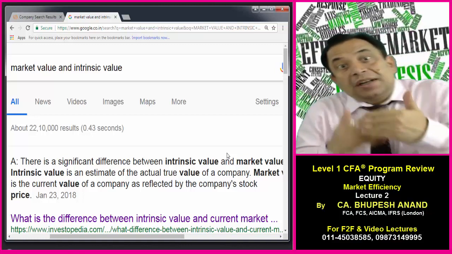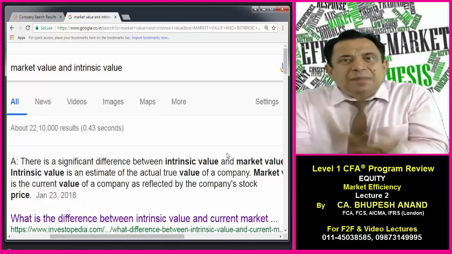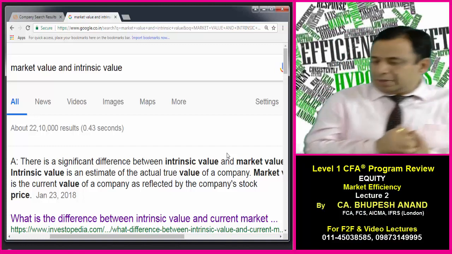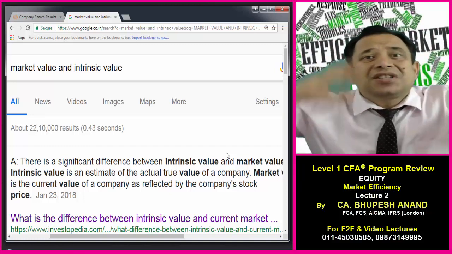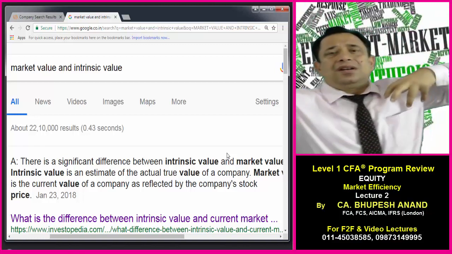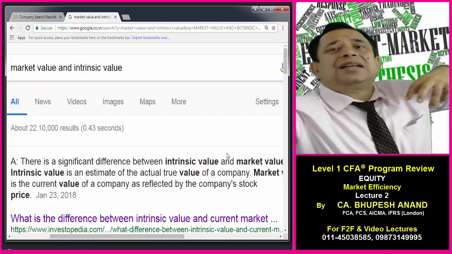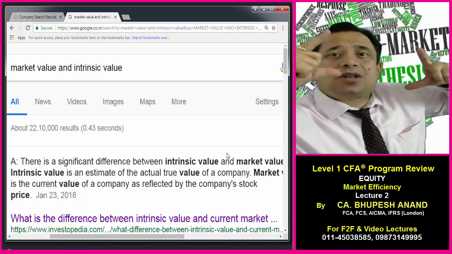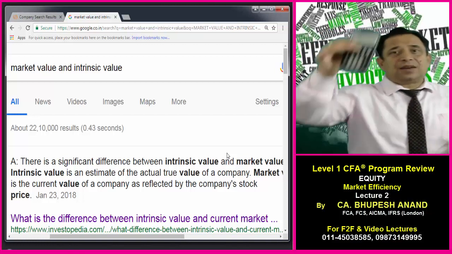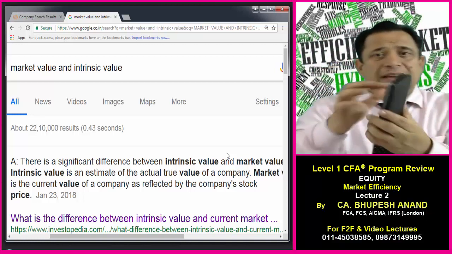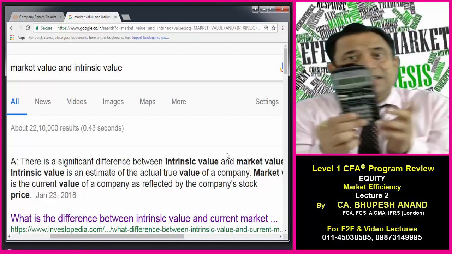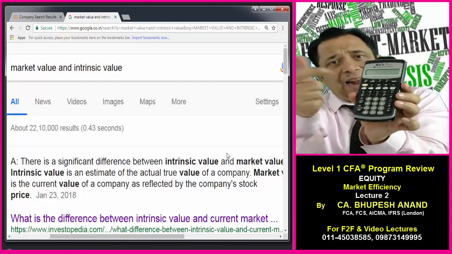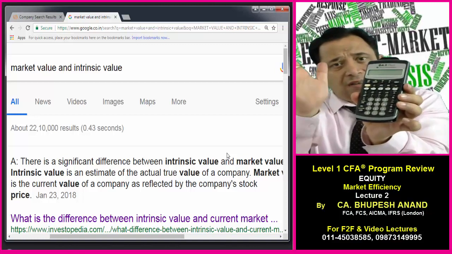Before finding out the difference, we should be aware of what I mean by market value and what I mean by intrinsic value. Market value means the value at which a security is being bought and sold in the security market. That price is named as the market price or the market value. It means this calculator has a market value, let it be 2000 rupees. You can purchase this calculator at the rate of 2000 from the market.